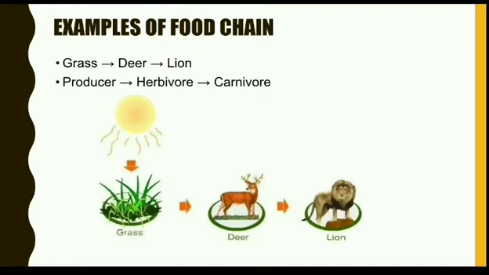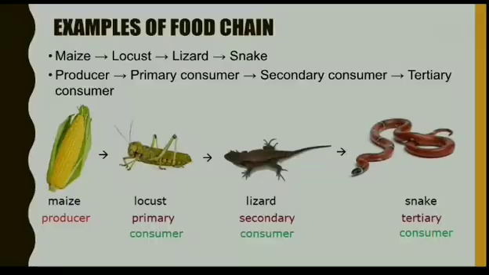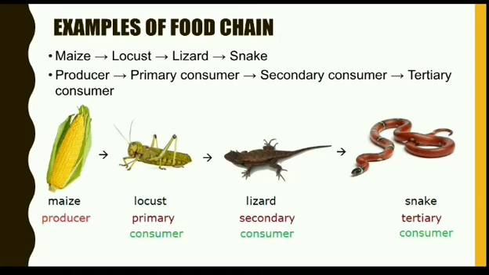Let us see the second example. Maize is eaten by locust. Locust is eaten by lizard. Lizard is eaten by snake. Here the transfer of energy is through the producer, that is maize. Energy is transferred to locust, which is a primary consumer, then to lizard, which is a secondary consumer, and then the snake, which is a tertiary consumer.